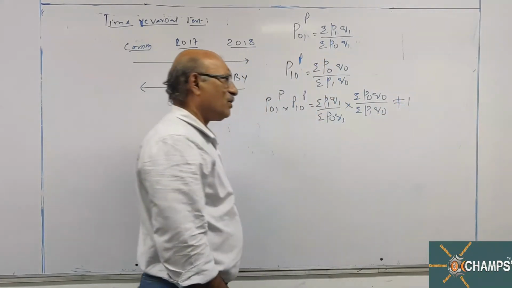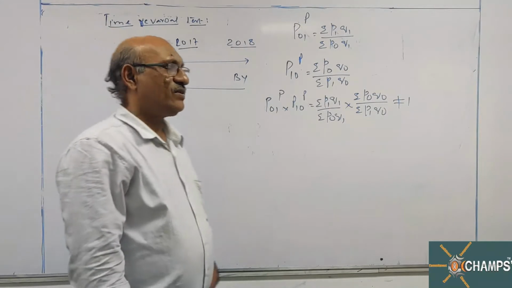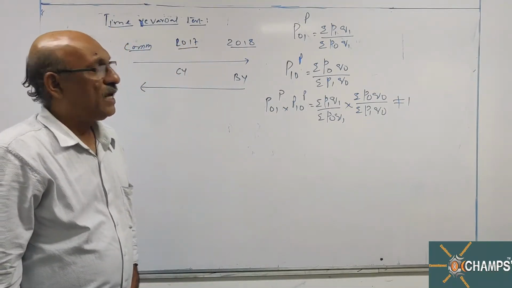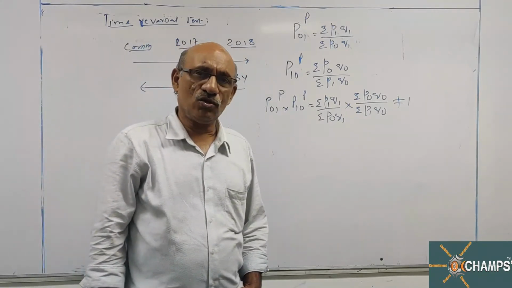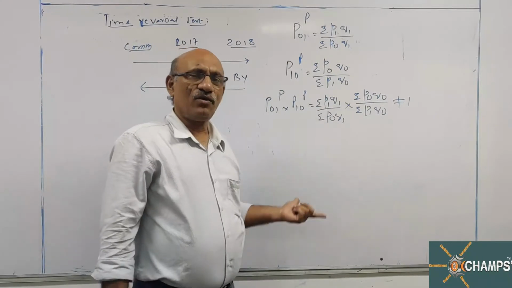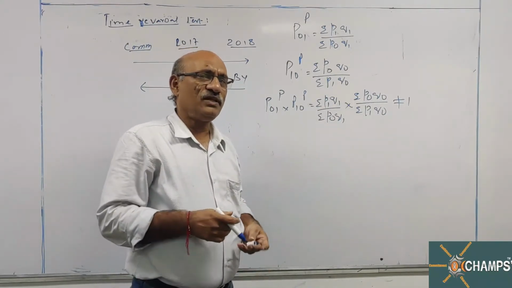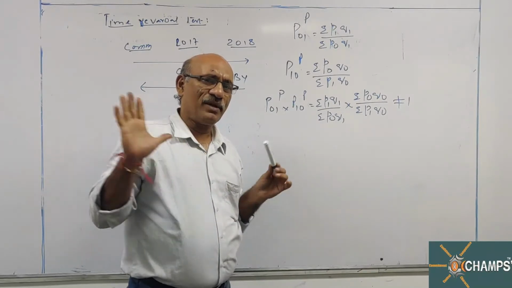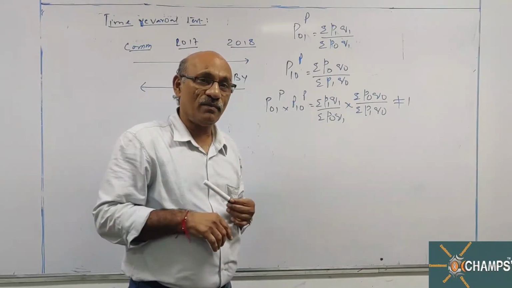Again this is not equal to 1. You cannot cancel any figure here. It means Paasche's formula does not satisfy the time reversal test. This way every formula you have to verify. Instead of that I will list out the formulae, I will give you the list. Remember that, by name you have to remember.